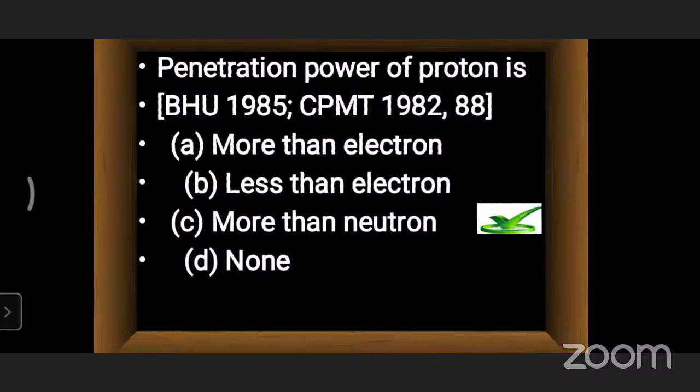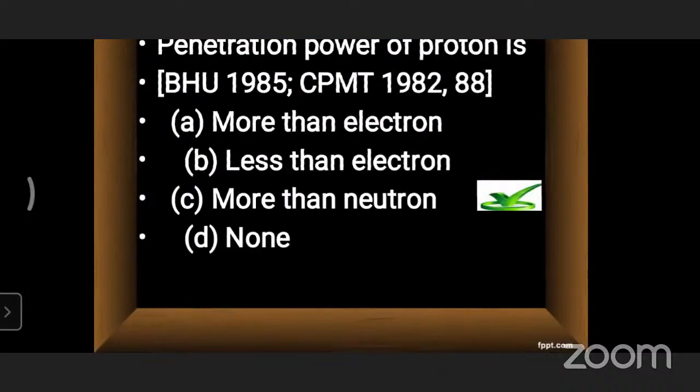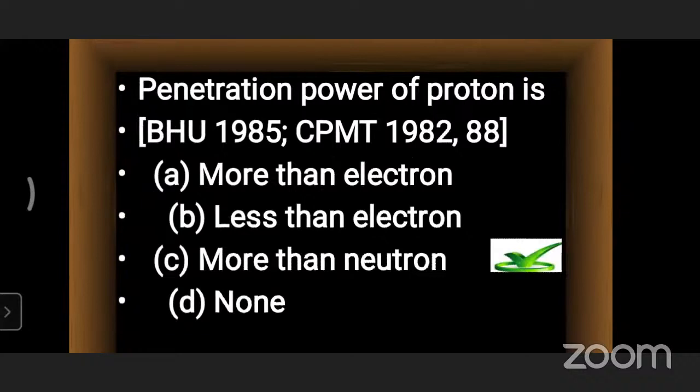If we see here, the penetration power of the proton will be more than the electron he has given, less than the electron he has given, more than the neutron he has given, so less, none he has given. So it's not more than the electron, it's not less than the electron. So the penetration power of the proton, that means the entering capacity, going in and settling at one place, getting into that, that can be called penetration power. So the penetration power of the proton is always more than the neutron.